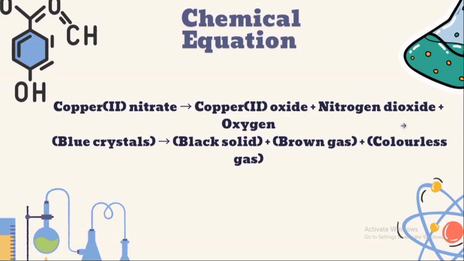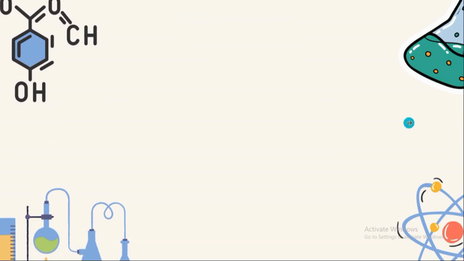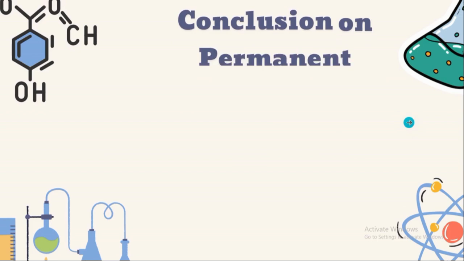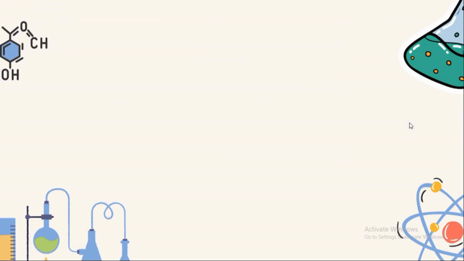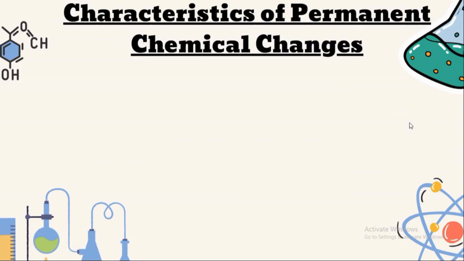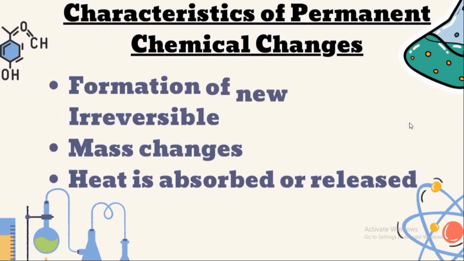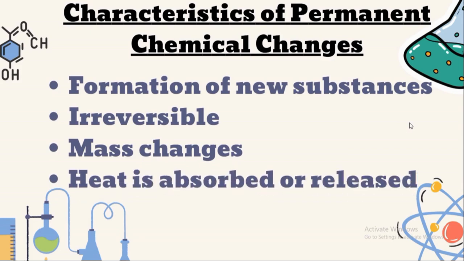From this observation, we can come up with some characteristics of the permanent changes. One, we have learned that a new substance is formed. Then, this reaction cannot be reversed, making it a permanent chemical change. Now, what if you're asked, state the characteristics of the permanent chemical change? What would you say? One, we have formation of a new substance. It is irreversible, mass changes, and heat is absorbed or released.